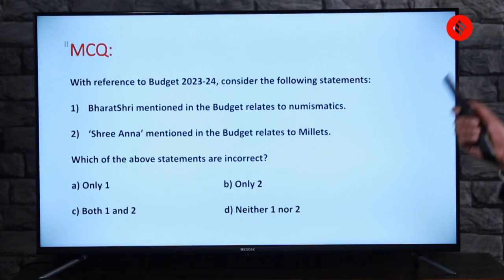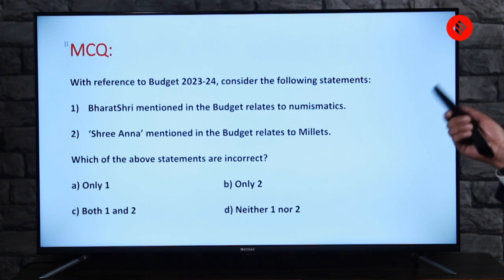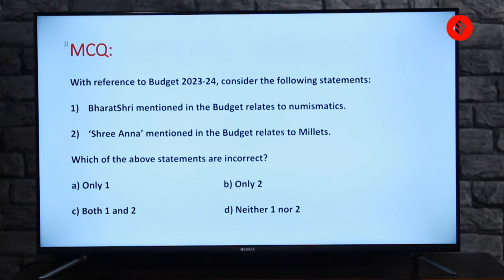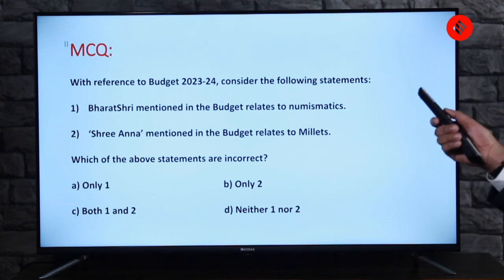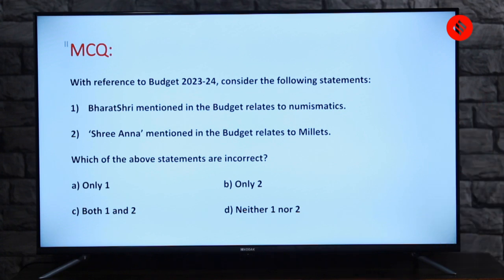So with reference to the Budget 2023-2024, which is the current budget, consider the following statements. Again, there are two statements. The first statement is, Bharat Shri mentioned in the budget relates to numismatics. So you must know what numismatics is. It's the study of coins. Sikkon ki padhai. That is numismatics.